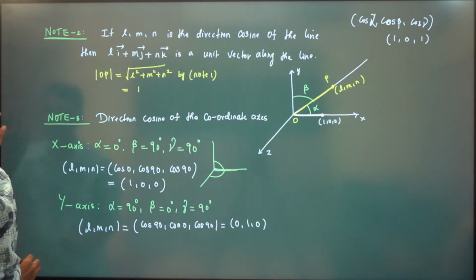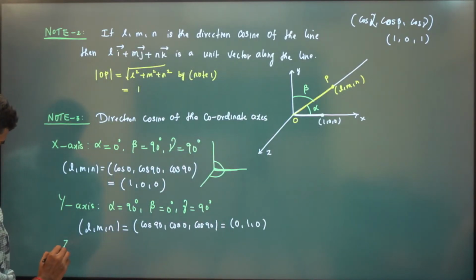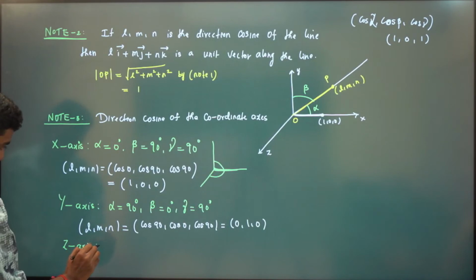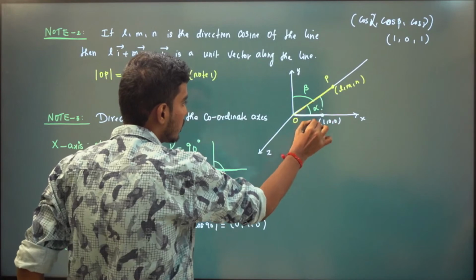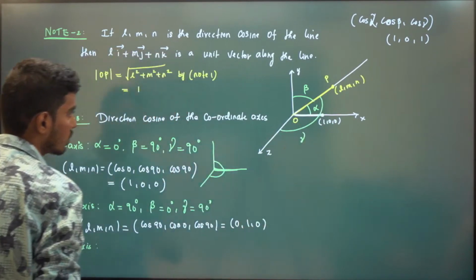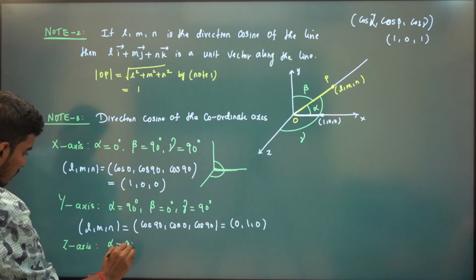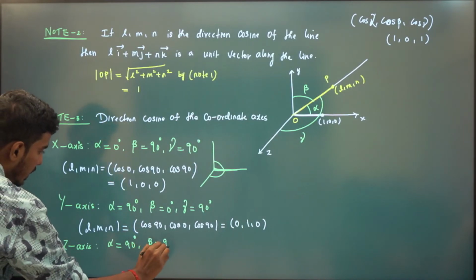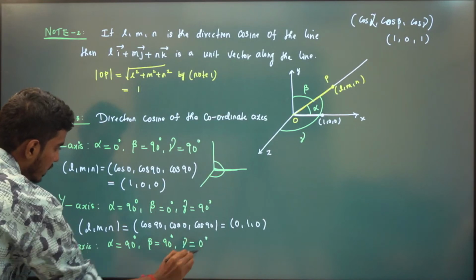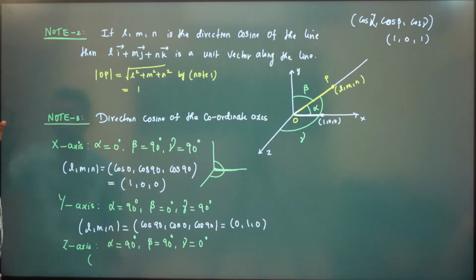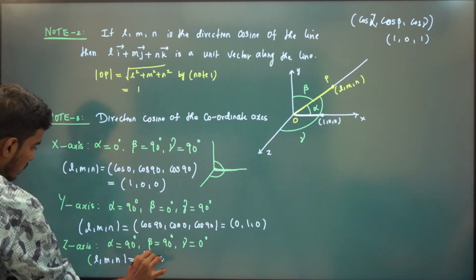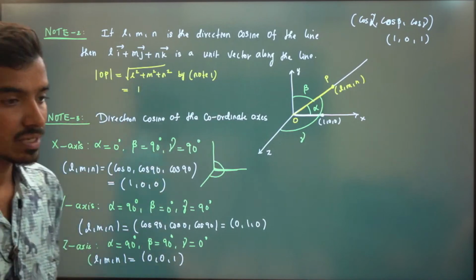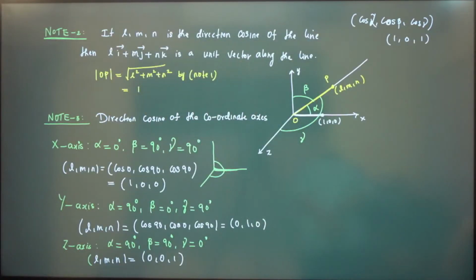And similarly for the z-axis, this OP falls on the z-axis, which means our gamma will be 0 degrees. So alpha is 90, beta is 90, gamma is 0 degrees. So your L, M, N is 0, 0, 1. Again you can see this 0, 0, 1 is a unit vector along the z-axis.